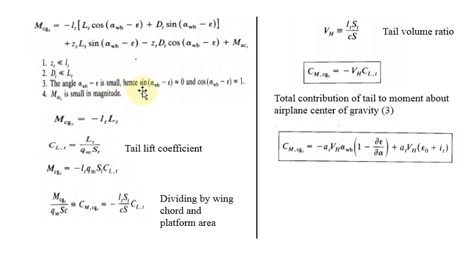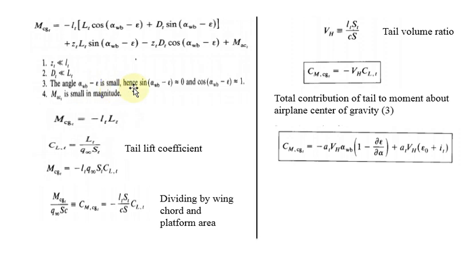Now we are going to make a simplification. This equation we got from the previous slide, and I just copied the same equation. The following simplifications we are going to adopt. The first simplification: ZT, the distance between the CG and the zero lift line, will be very small compared to LT, so we are going to omit it. The same way, the drag value of the tail is very small compared to the lift value of the tail, so that also we omit. Then the angle alpha WB minus epsilon is so small.